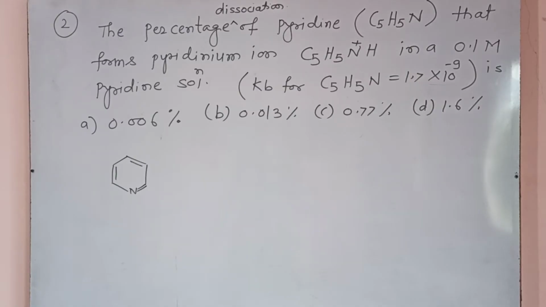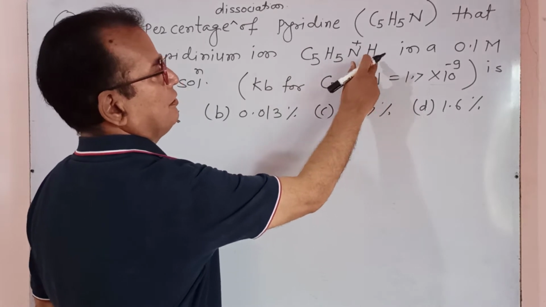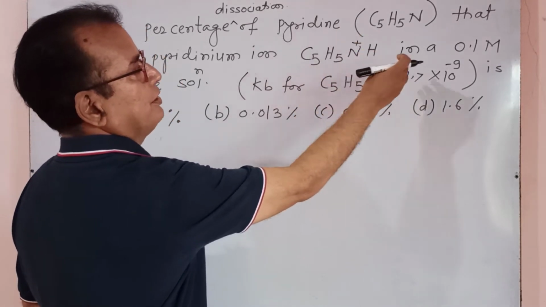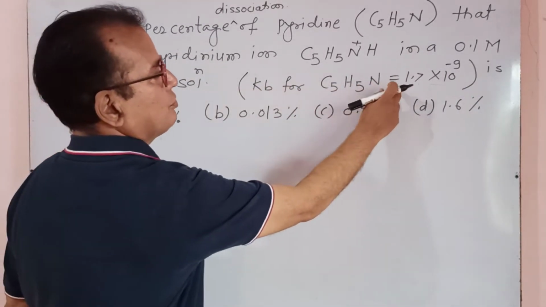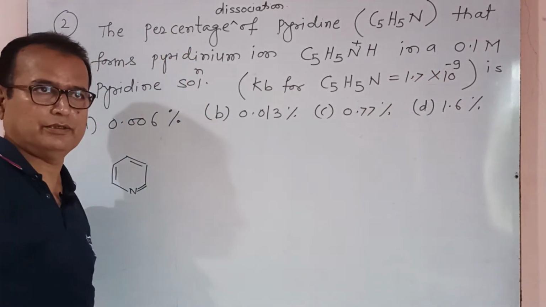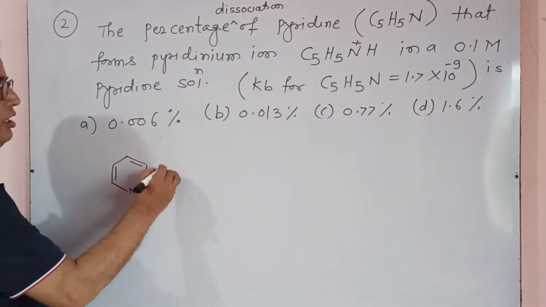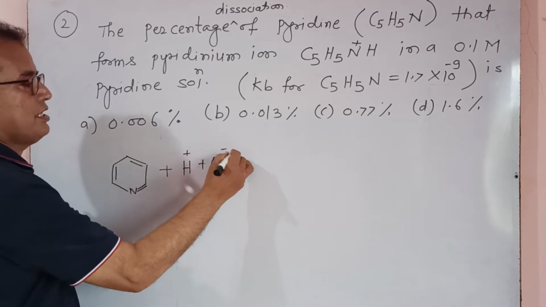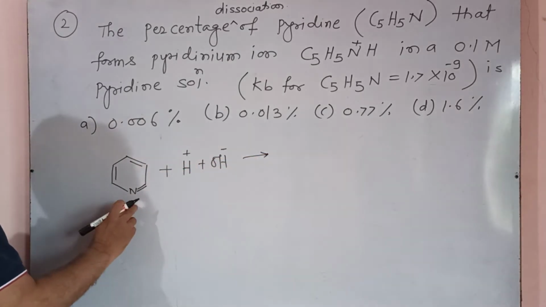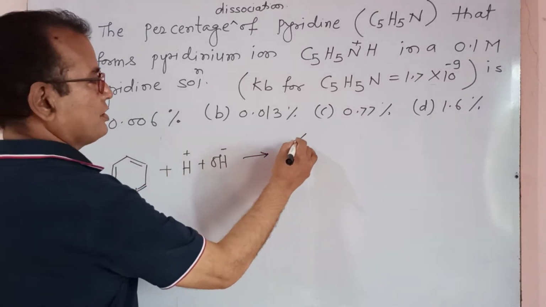The next question: percentage dissociation of pyridine, C5H5N, that forms the pyridinium ion, C5H5N plus H, where H plus protons are added to pyridine, in a 0.1 molar pyridine solution. Kb for pyridine is equal to 1.7 into 10 raised to minus 9. Pyridine after hydrolysis, reacting with H plus and OH minus ions of water, H plus attaches to this N by a coordinate bond. It gives such a structure.